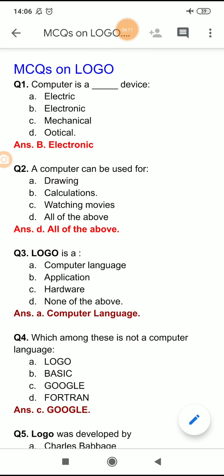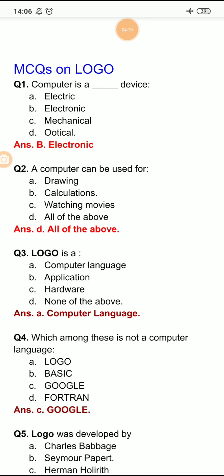Google is a search engine, it is not a computer language. And Formula Translation, Fortran. So the right option is option C, Google. Google is not a computer language, it is a search engine.